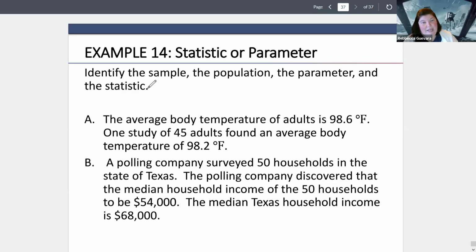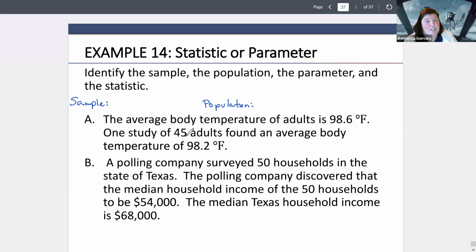Okay, so if we look at A, we want that sample and we want that population. So the average body temperature of adults is 98.6 degrees.